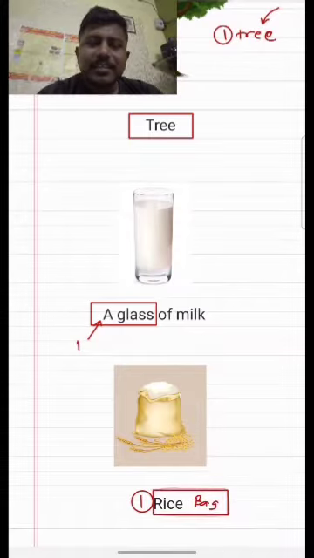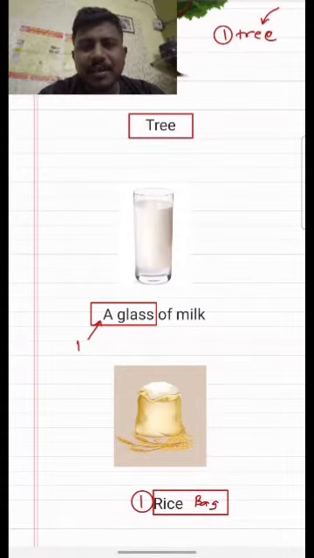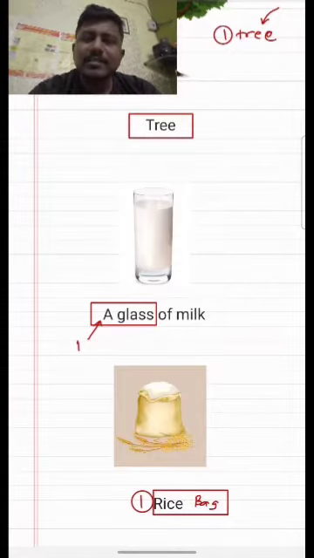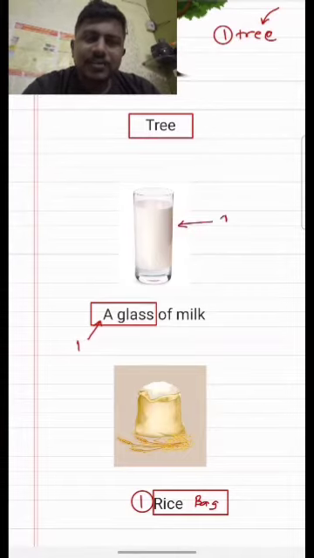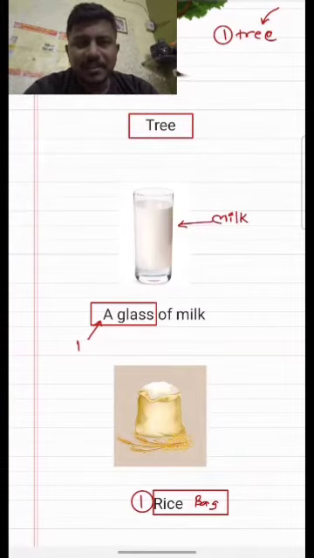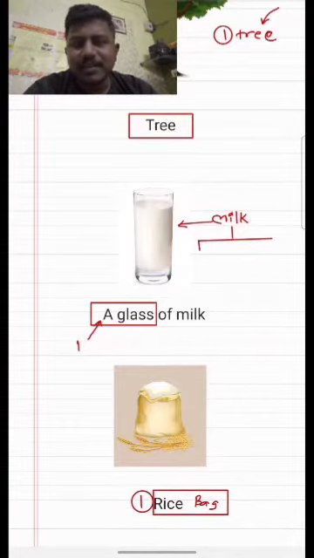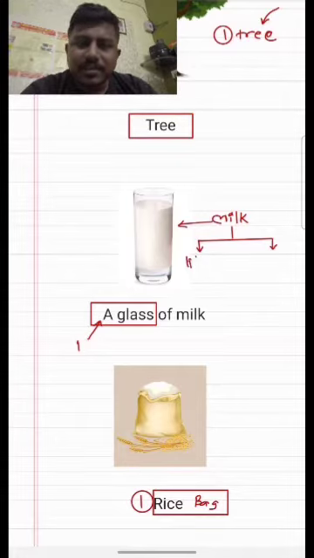Let's take another example by using the previous one, a glass of milk. The milk is an object which is kept in the glass, and if you want to define how much it is, we can have two different ways. The first one is liter and the second is the gram. Let me write the liter on the left hand side, and you can see the gram I am writing on the other side. Let's start by expressing the quantity in terms of gram.